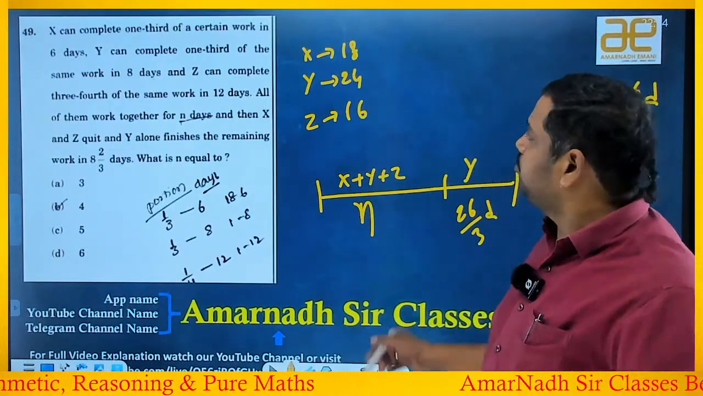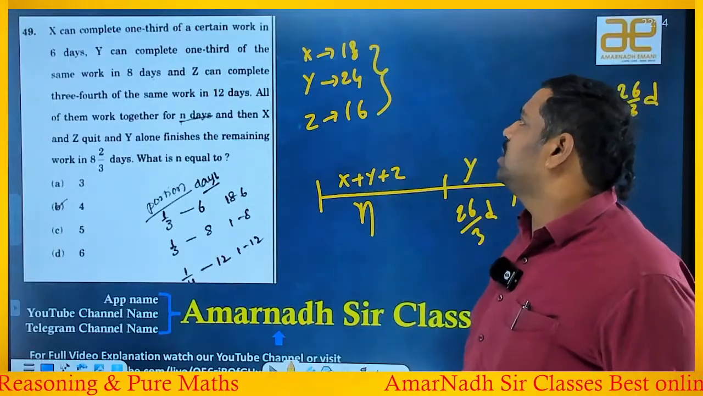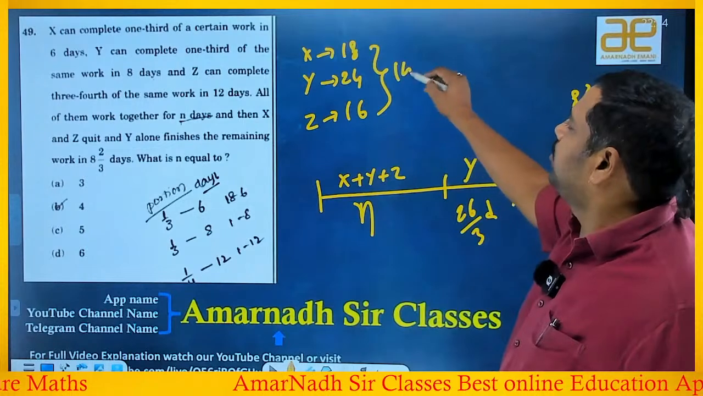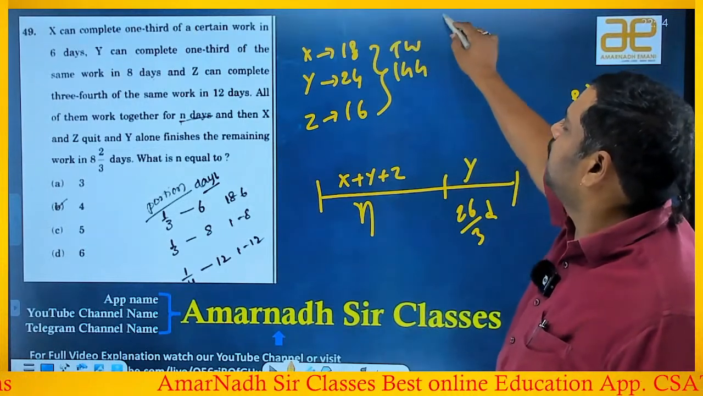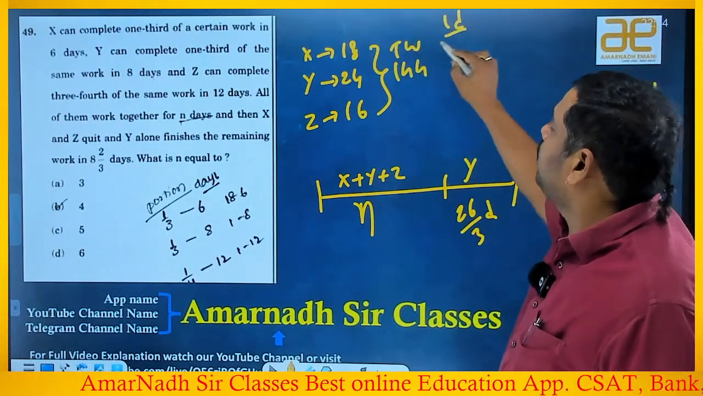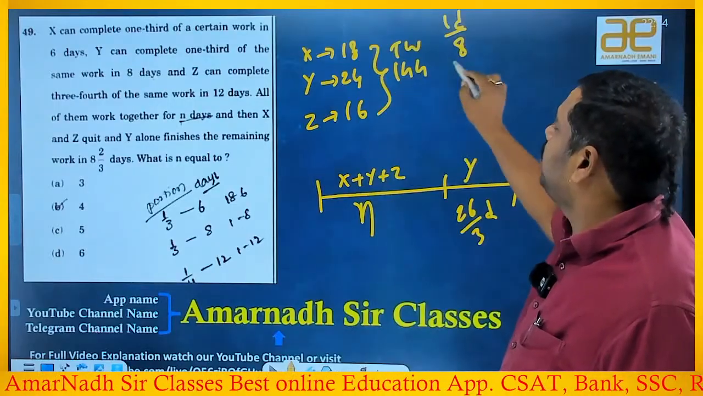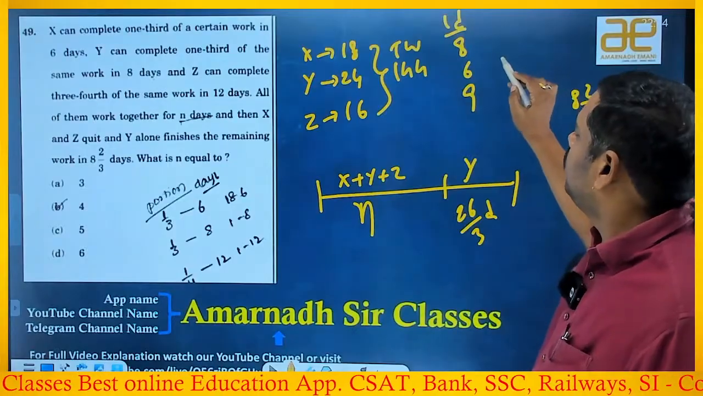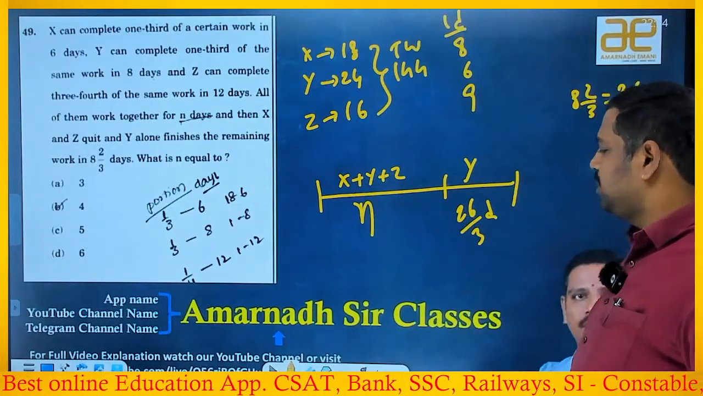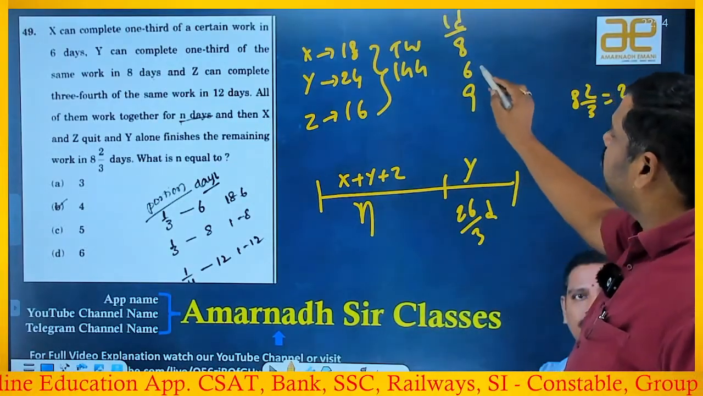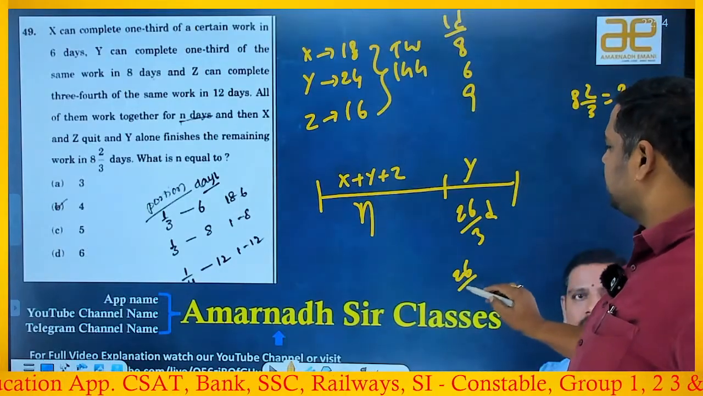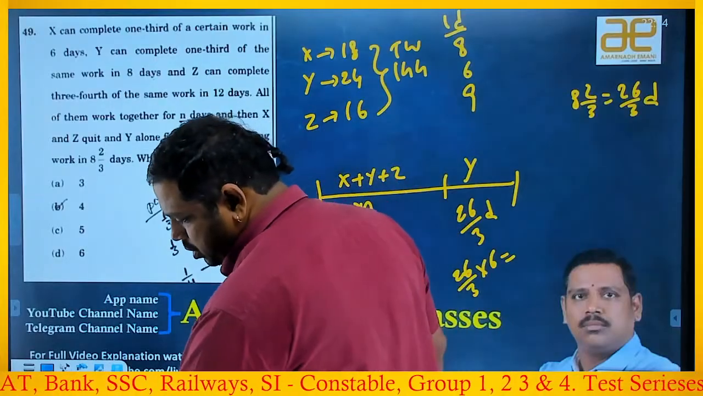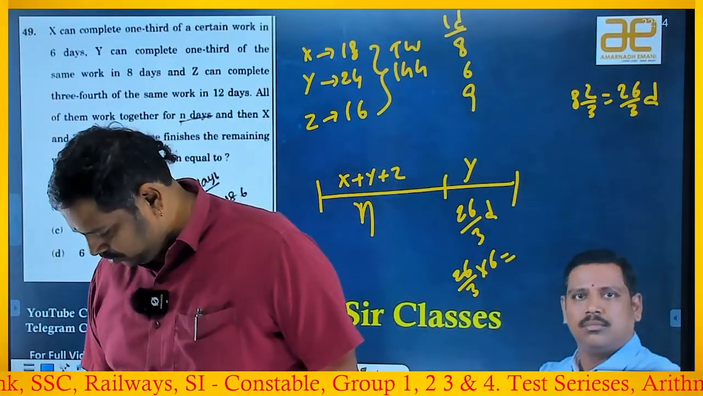Okay, let us take the LCM of 18, 24 and 16. 144 is the LCM. Total work is 144 units if I take. 1 day's work means 144 by 18, 8. 144 by 24 is 6. 144 by 16 means 9. Okay. So here Y worked for 26 by 3 days, right? Each day Y completes 6 units, right? So 26 by 3 into 6. Okay, that is equal to, just a second.